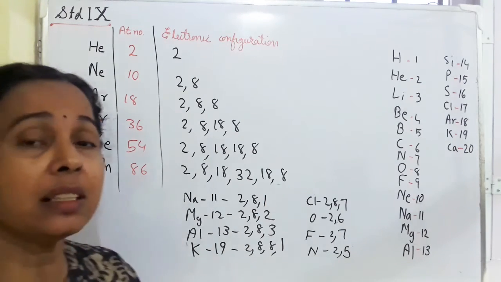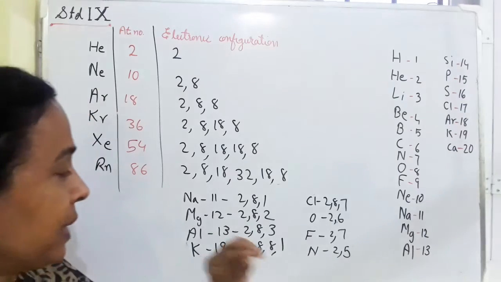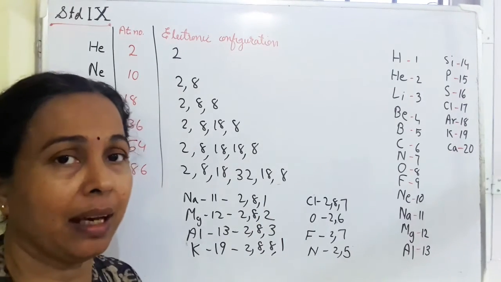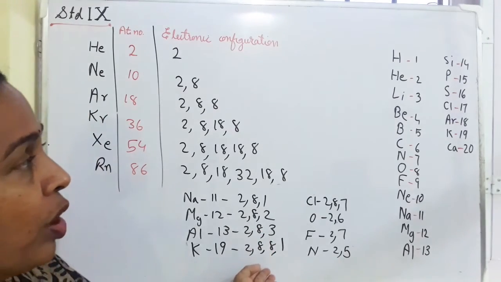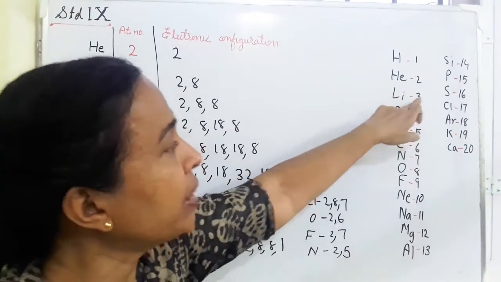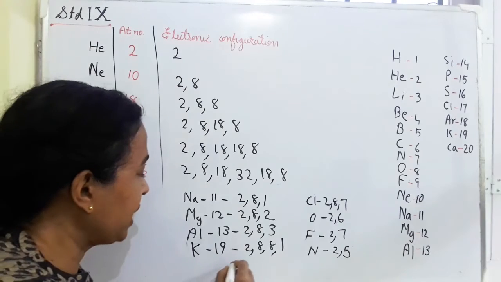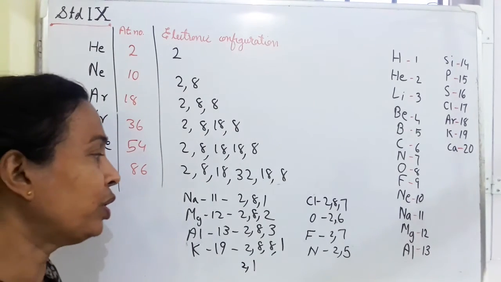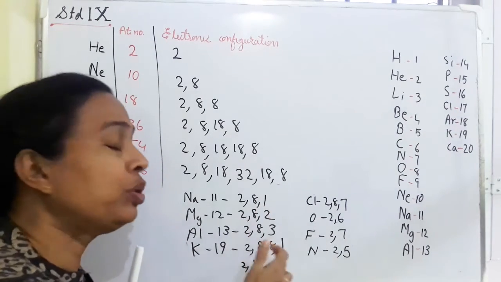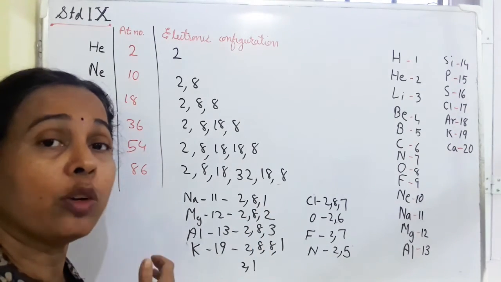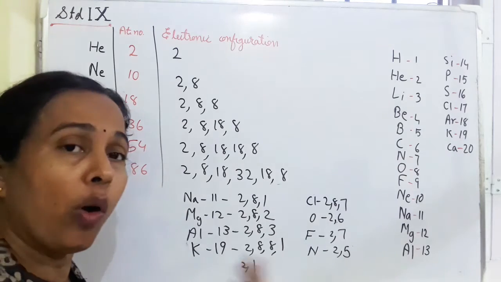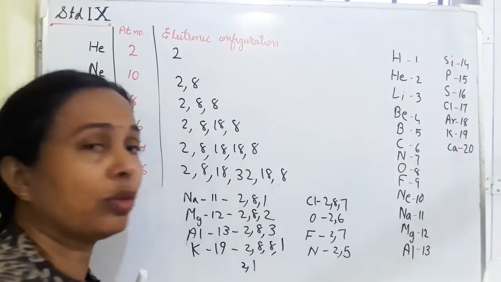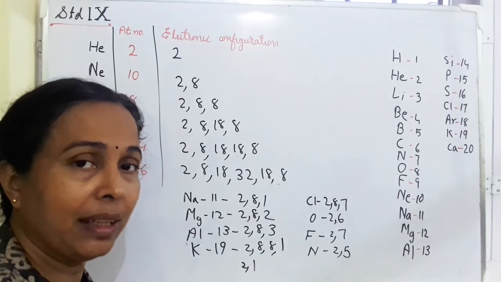In the last class you have learned that all the elements which have 1, 2 or 3 electrons in the outermost shell are known as metals. There are many other metals also. For example, lithium, atomic number 3, so electronic configuration will be 2, 1. Again 1 electron in the outermost shell. So all those atoms which have 1, 2 or 3 electrons in the outermost shell are known as metals. And we have also studied those atoms which have 5, 6 or 7 electrons in the outermost shell. They are known as non-metals.